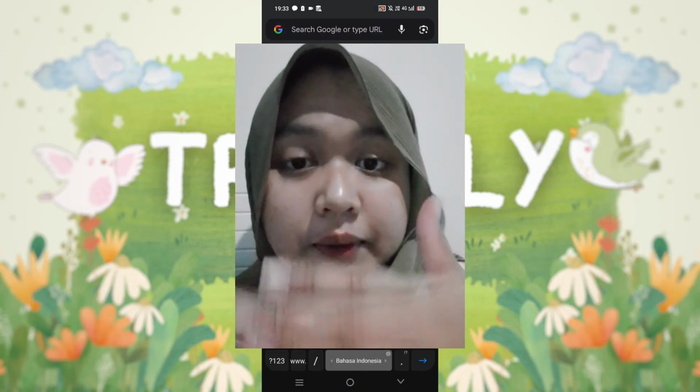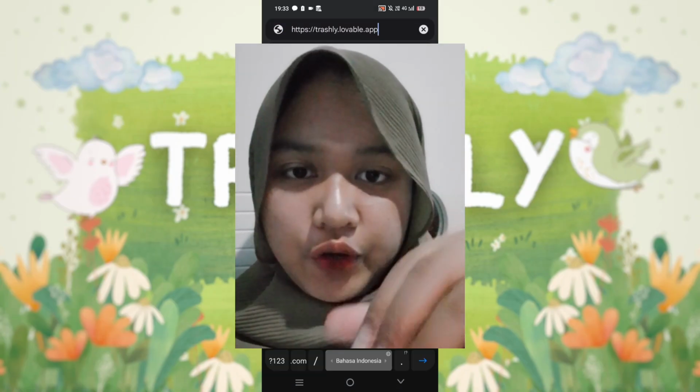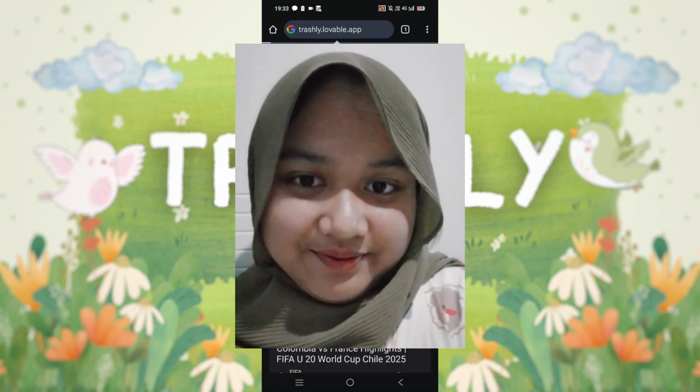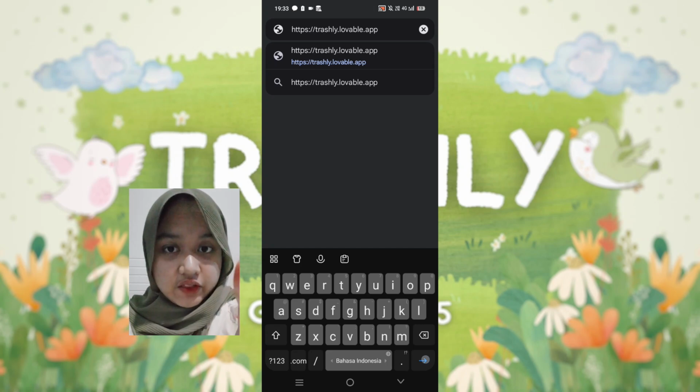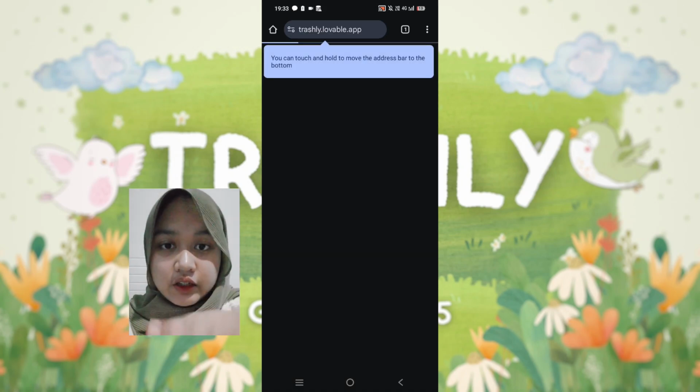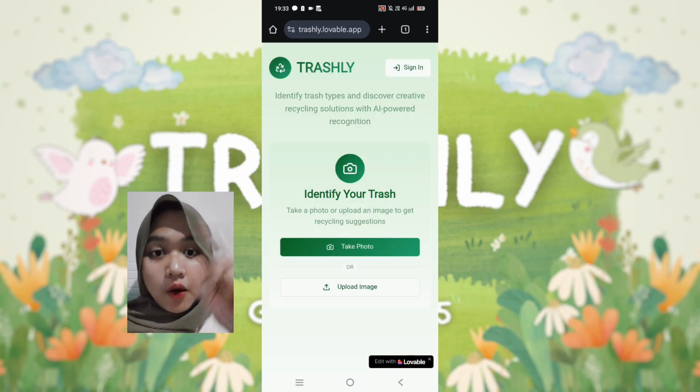Now, because we have already passed all of those steps, I am now going to show you how you can actually use Trashly. First, what I want y'all to do is open your browser. It could be Chrome, it could be Firefox, it could be anything. And then type our app, trashly.lovable.app. Once you type it up, what's going to appear on your screen is a green themed website.